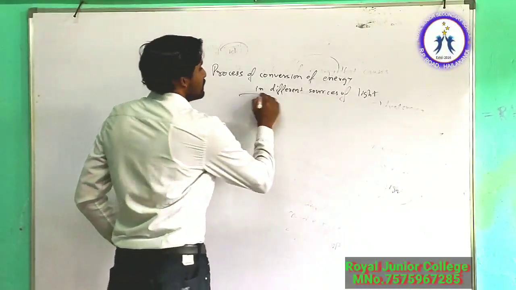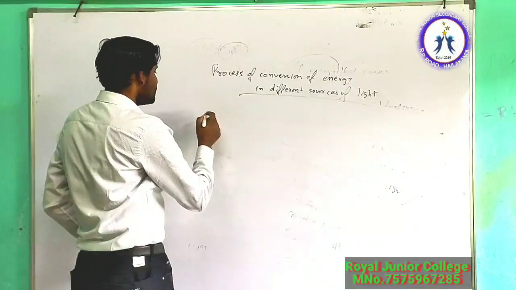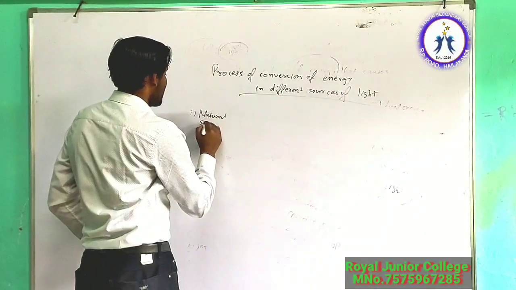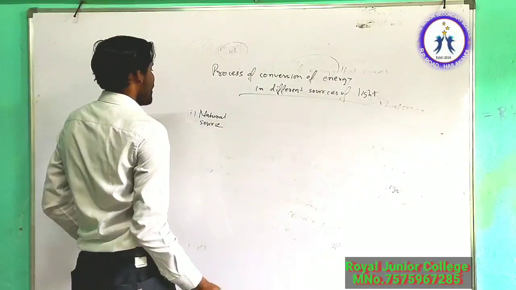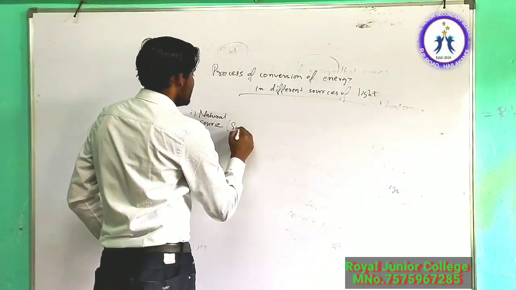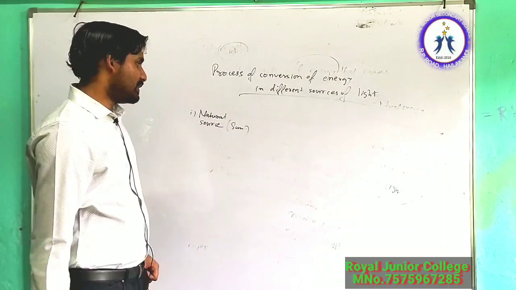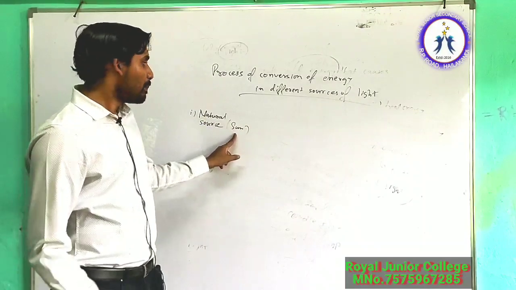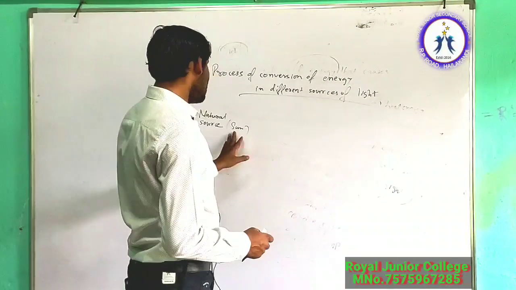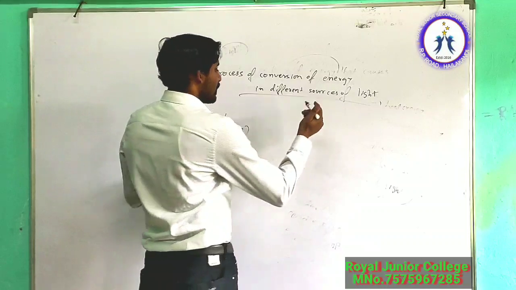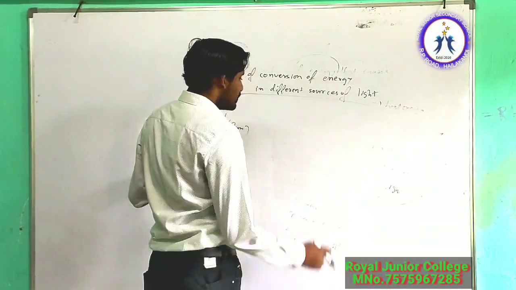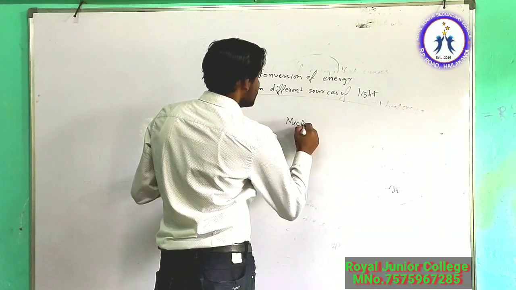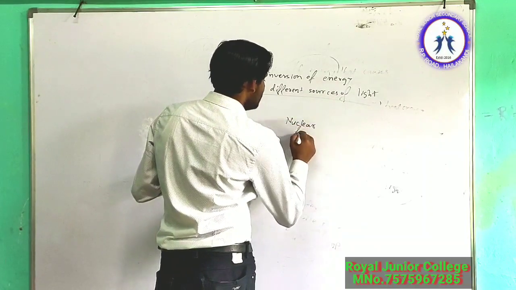So first, let me consider your natural source. Suppose your sun or any other stellar object. Here, in a natural source like the sun, or in any other stellar objects, light is actually getting converted from that thing. A nuclear fusion reaction is there,